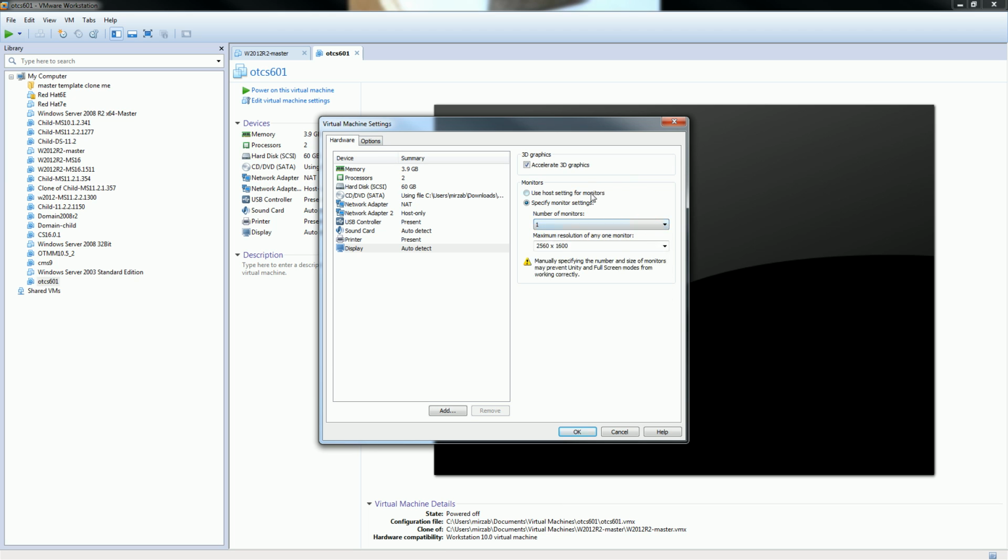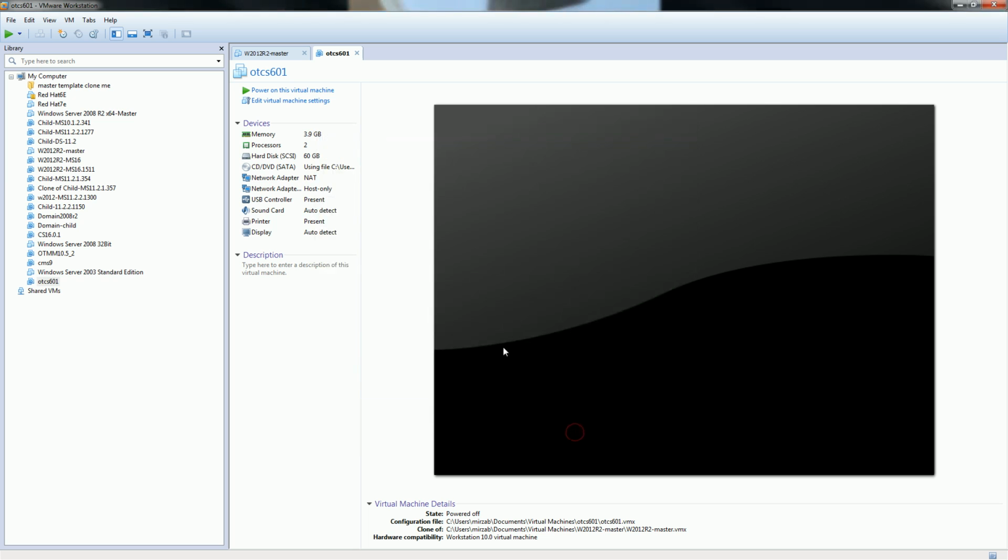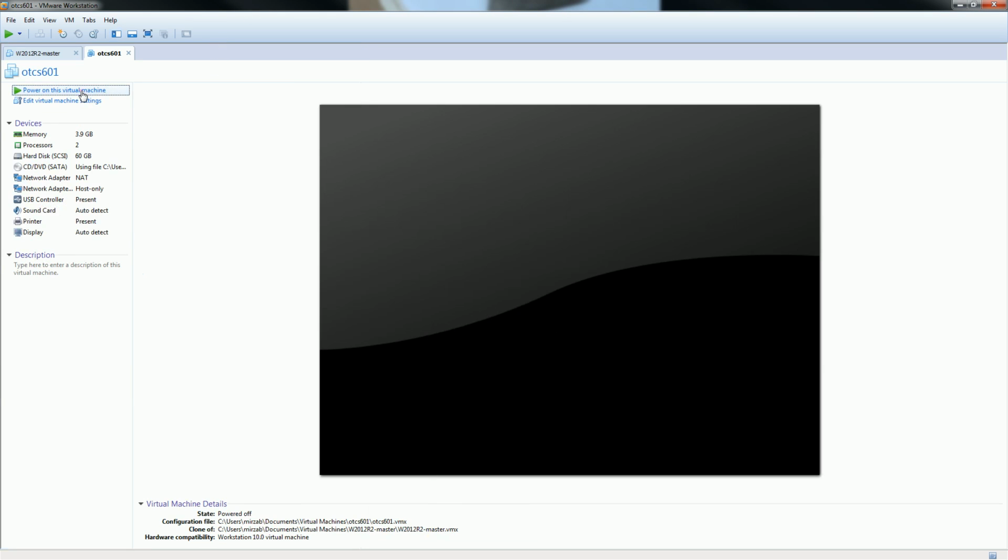I'll use host monitor settings. My graphics card is very good, so I'll enable accelerate 3D graphics, which is enough in my case for installing Content Server 16. Okay, so here you go. Setting is done. We'll start the machine.